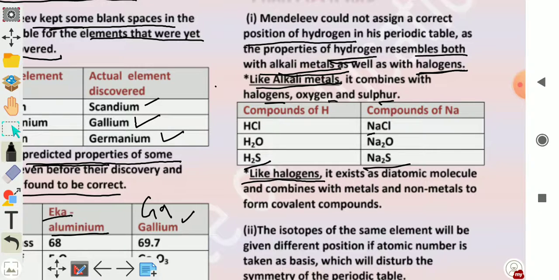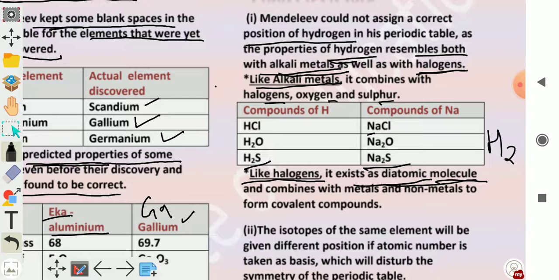Like halogens, hydrogen exists as a diatomic molecule. Diatomic molecule means a molecule containing two atoms. So the formula of hydrogen is H2. It means one molecule of hydrogen contains two atoms of hydrogen.